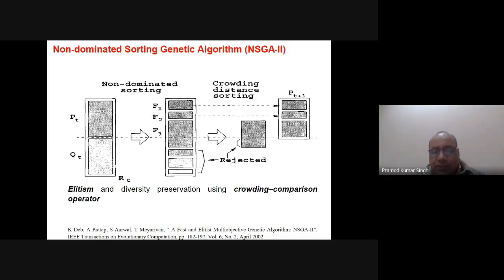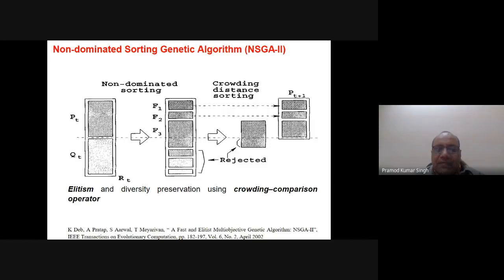So it is not possible that I can take all the solutions here. And obviously there is no way that these solutions will be taken to this side. So that is why all these are rejected. As it is written here, all these are rejected. But part of the solutions of the F3 also will be rejected, obviously because all cannot be taken here. So these are the solutions which are rejected. So it is as shown here.